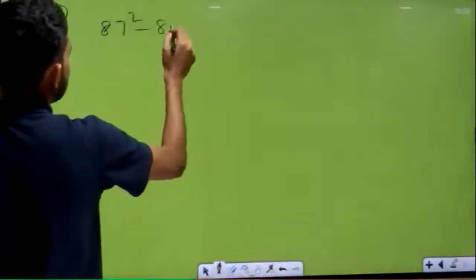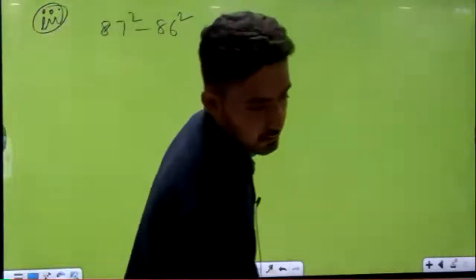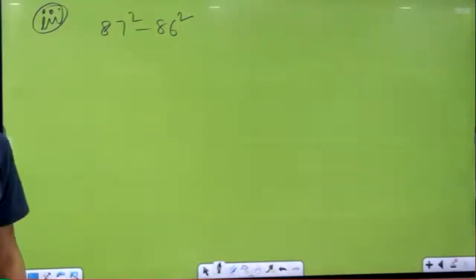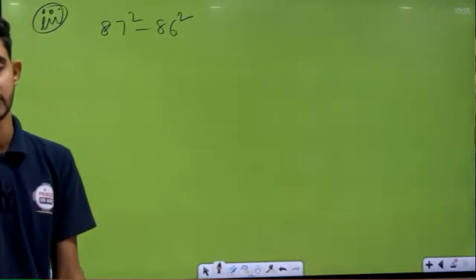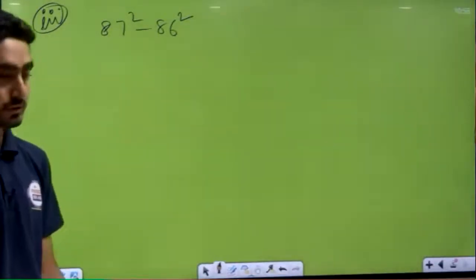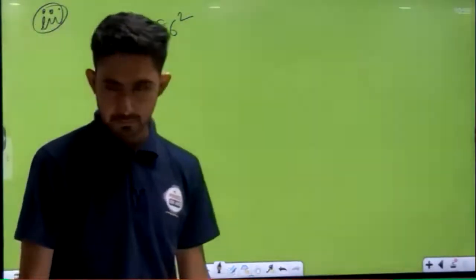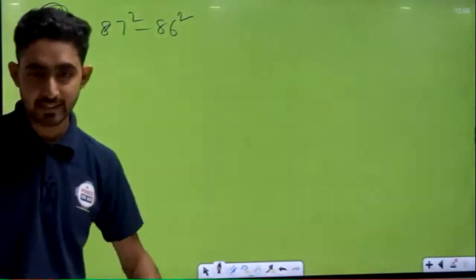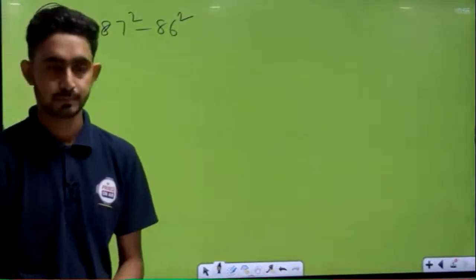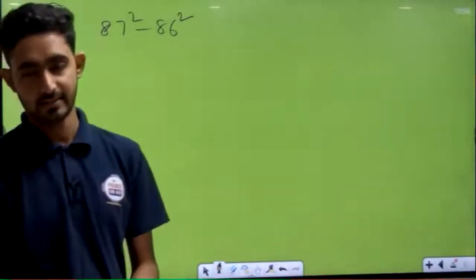87 square minus 86 square. Yes, give me the answer fast. What is the value of 87 square minus 86 square? I have already given the answer. Which one? How did 73 come? 73? No. 173. Yes.